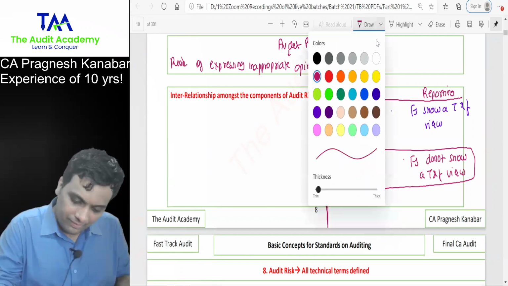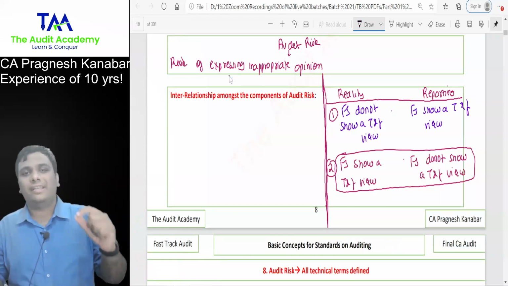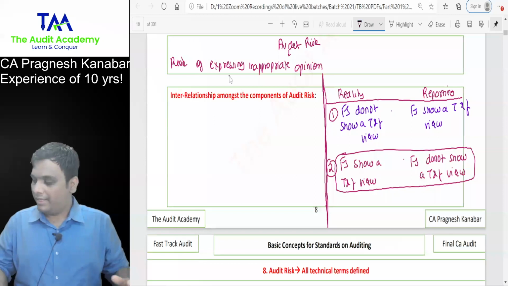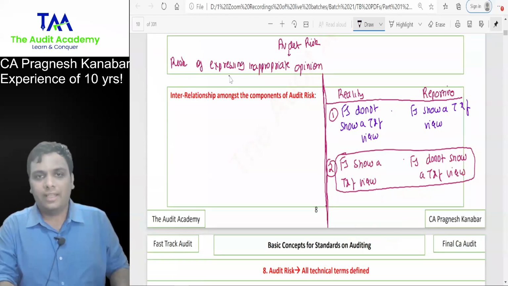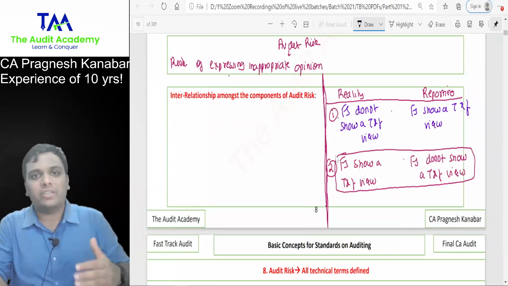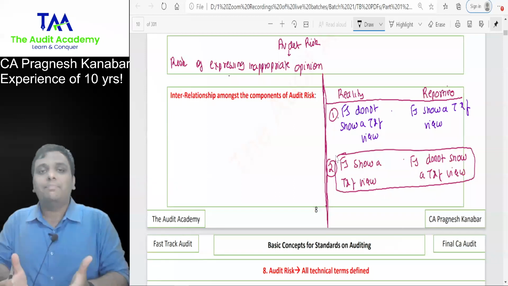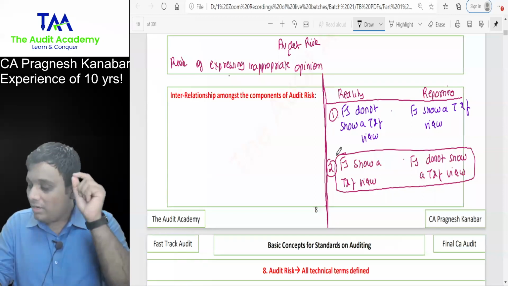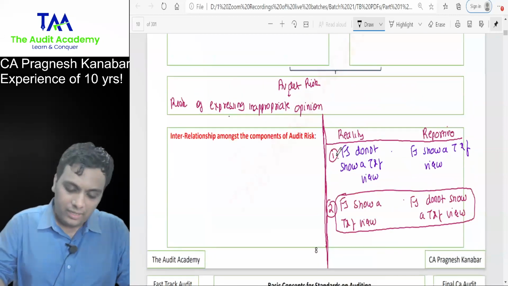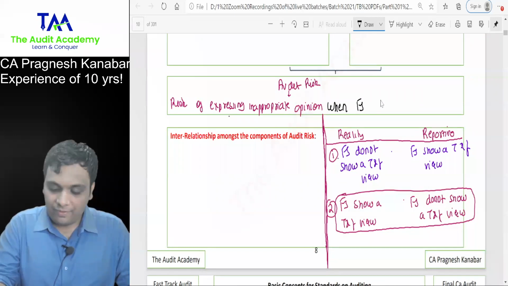So now please, my dear students, tell me, if I just write that audit risk is risk of expressing inappropriate opinion, can I say then it will cover both the possibilities, 1 and 2 both? Yes. But we just discussed that second possibility is not a possibility. That is why the actual definition of audit risk is risk of expressing inappropriate opinion when financial statements are materially misstated.